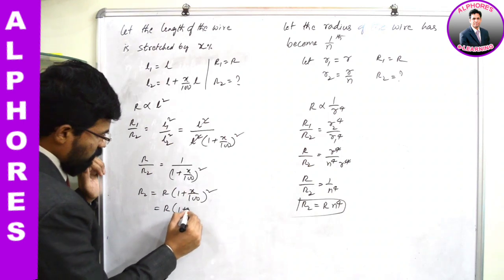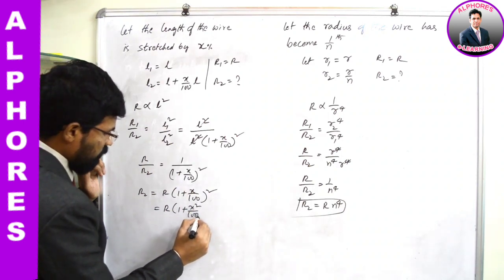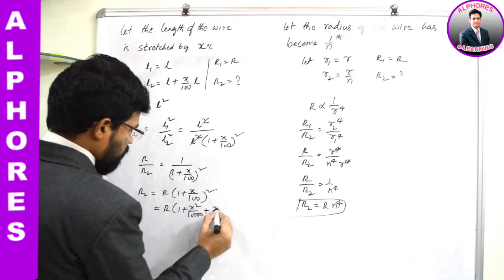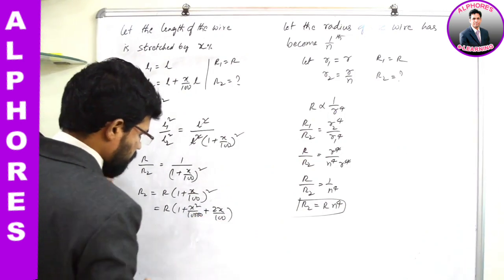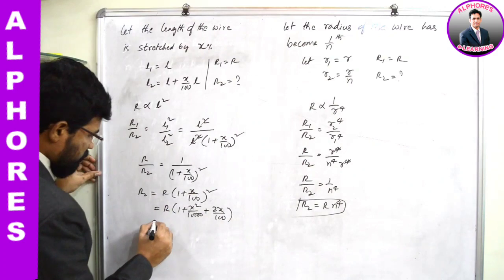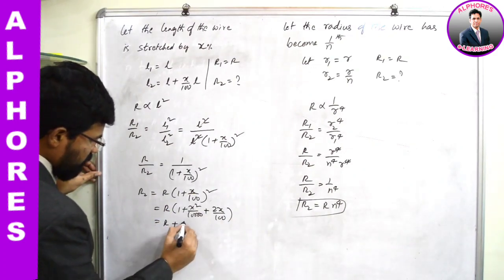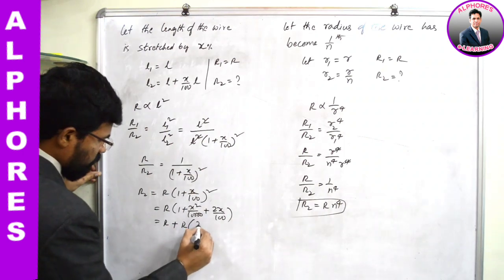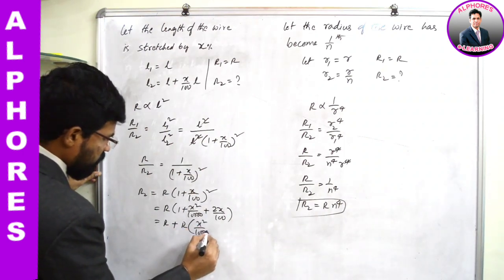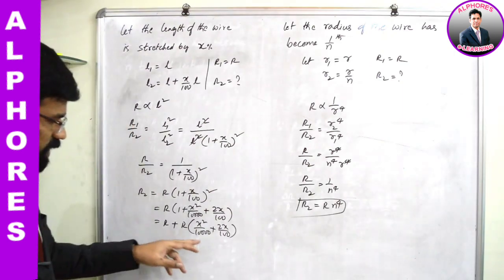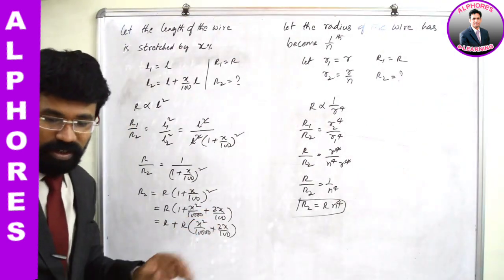R into 1 plus X square by 10,000 plus 2X by 100. If this R is multiplied into the bracket, you will have R plus R of X square by 10,000 plus 2X by 100. Intentionally I am keeping it as it is. I'll tell you why.